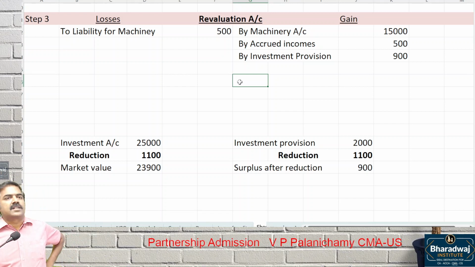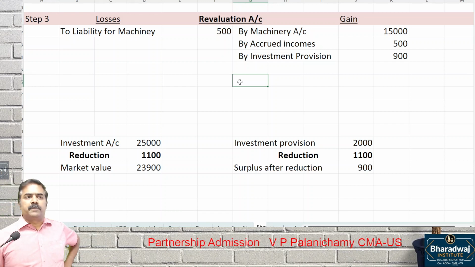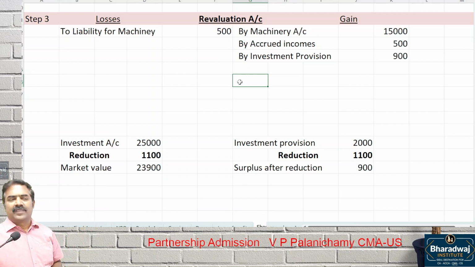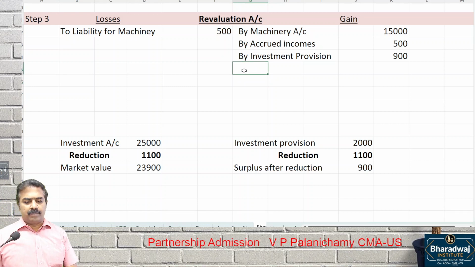Shika, an old customer, promises to pay some money. When an old customer comes and promises, is it a gain or loss? Past year, one customer purchased goods, we have written off as bad. We have written off as which one? Bad debts. That customer comes and says, I will pay the money now. Is it a gain or loss? Gain. By, don't put old customer's account. By bad debts recoverable.